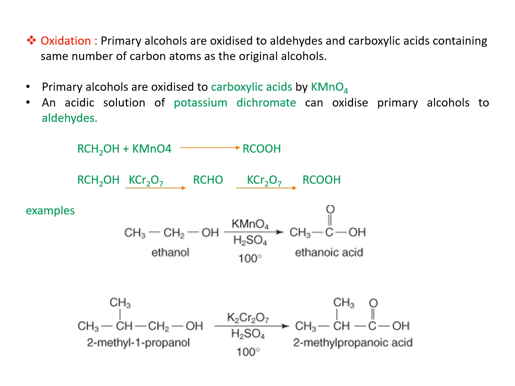Both the carboxylic acid and the aldehyde have the same number of carbon atoms as that of the primary alcohol which is used. Example, if you treat ethanol with KMnO4 in presence of sulfuric acid, you will get ethanoic acid. If you take 2-methyl 1-propanol with K2Cr2O7 in presence of an acid, you will get 2-methyl propanoic acid. Both contain same number of carbon atoms as that of the alcohol.